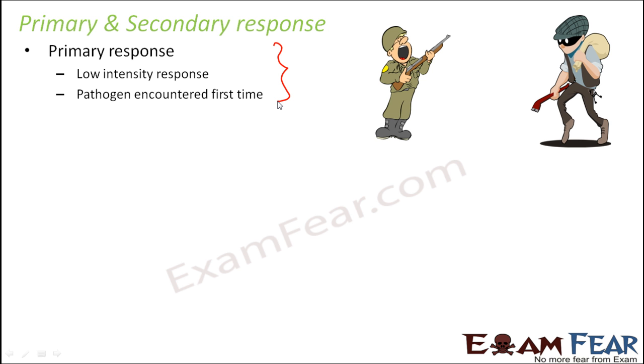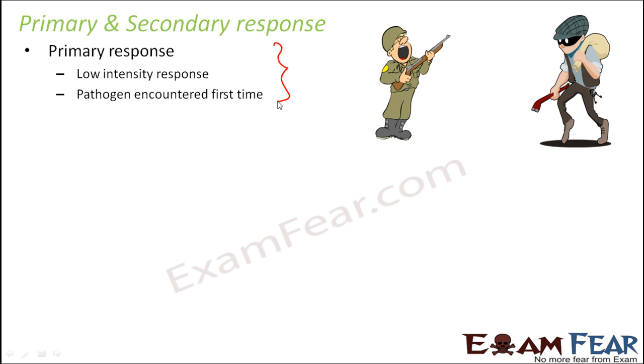But this time there is just one thief, and the thief has come for the first time. So the body's immune system will give a low intensity response. Even though the body gives a low intensity response, the body doesn't get impacted in any way, because anyways the thief was a very weak thief who is not capable of fighting much. Similarly, the pathogen is very weak, so the body will not have any adverse effects.